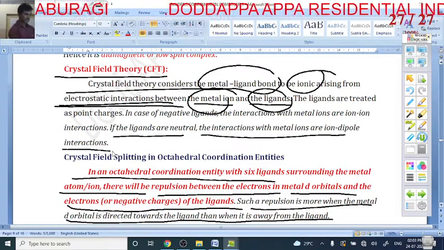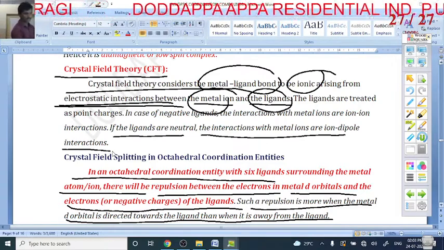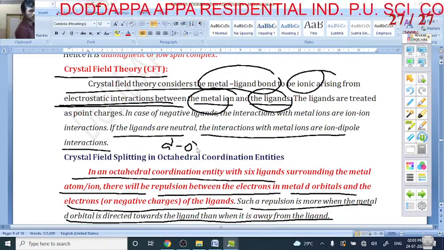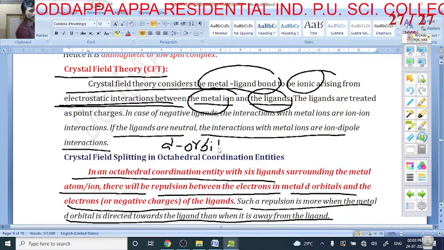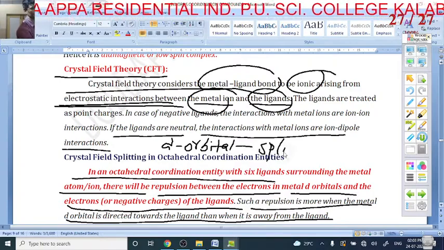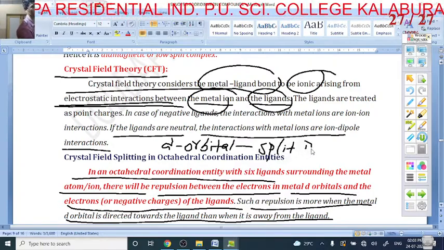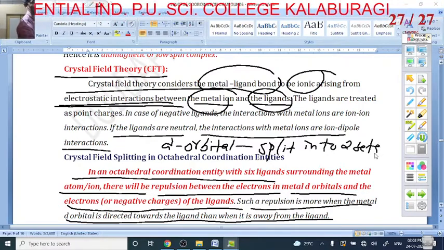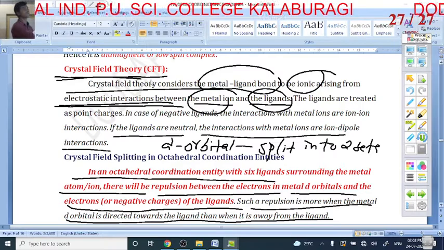In the crystal field theory, when the ligand approaches the central metal atom, the d orbitals split into two sets. So it is called crystal field theory.